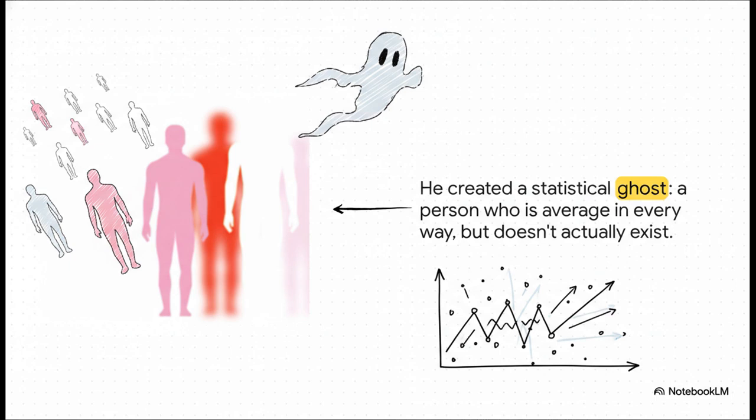And right there, that's the giant problem. Quetelet gave us this incredibly powerful tool, but he also baked a huge flaw into how we think, this idea of an average person who's perfectly average in every single way. The thing is, that person doesn't exist, not anywhere.